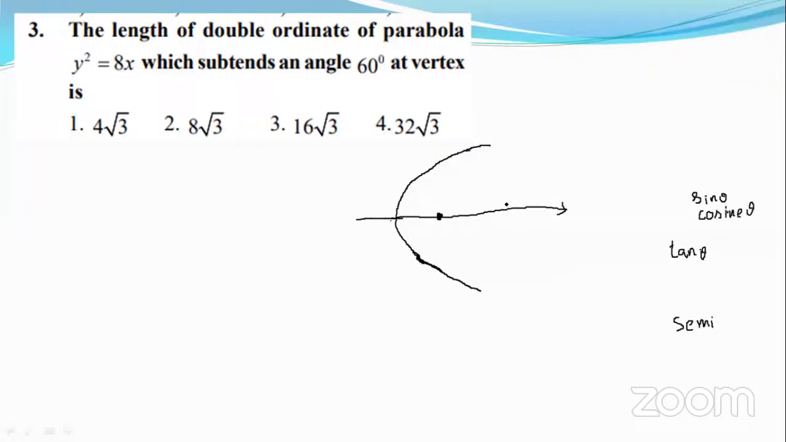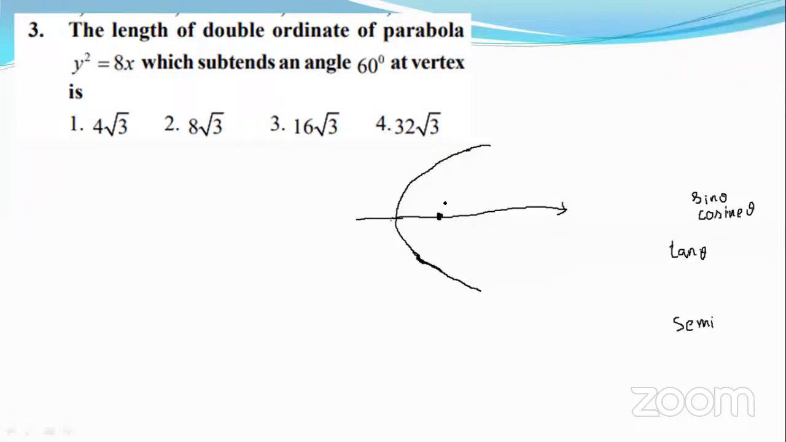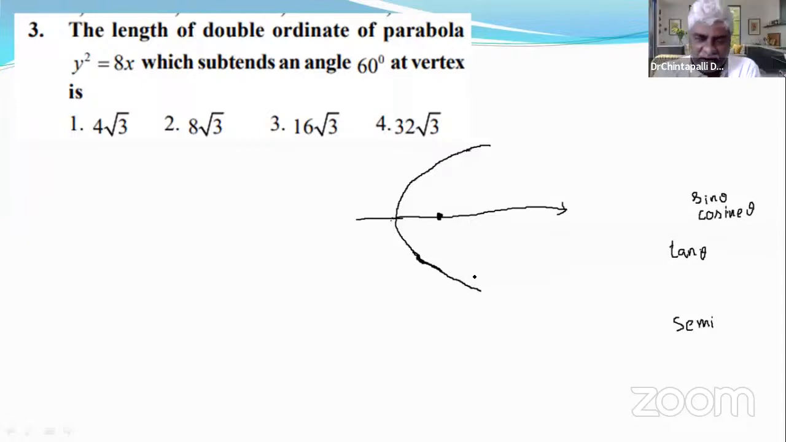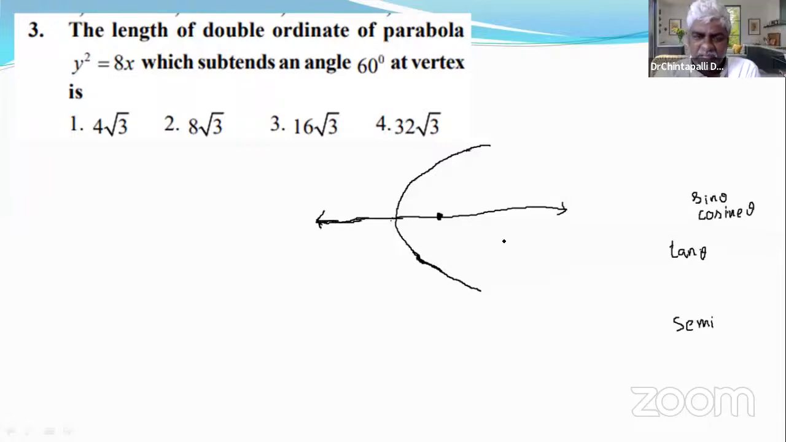If you draw a line passing through this focus, it is called focal chord. And if we draw a line passing through focus and perpendicular to axis, it is called latus rectum. Latus rectum is a line passing through focus and perpendicular to axis, right? And if you draw a line perpendicular to axis but not passing through focus, this line is perpendicular to axis.